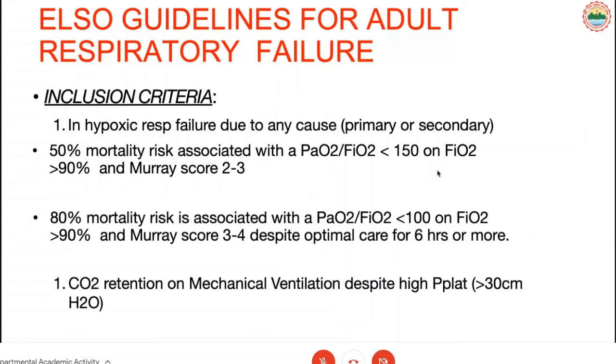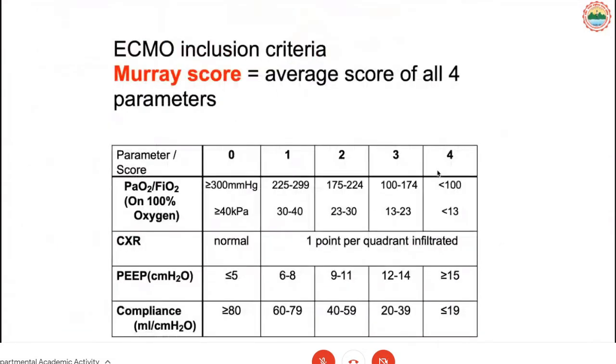And CO2 retention, if the patient is even on a high plateau pressure of more than 30 centimeters of water. This is the Murray score we calculate. If the PO2/FiO2 ratio is less than 100, it has the highest score, that is 4, and if the X-ray is showing infiltration in each quadrant, the score increases from 1 to 4. Peak pressure is 0 if it is less than 5 and highest if more than 15, and compliance if it is more than or equal to 80, it is 0, if it is less than or equal to 19, it is highest as 4.